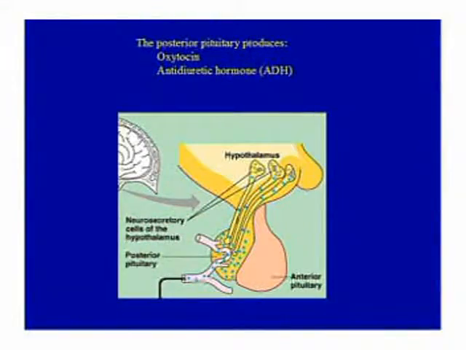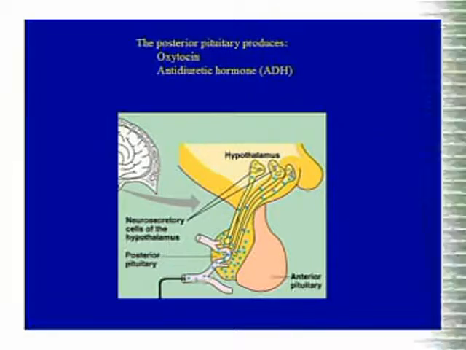The intermediate lobe produces alpha, beta and gamma melanocyte stimulating hormones. Altogether, these are called as melanotrophins or MSH. The posterior pituitary produces 2 important hormones. They are oxytocin and vasopressin or antidiuretic hormone or ADH.